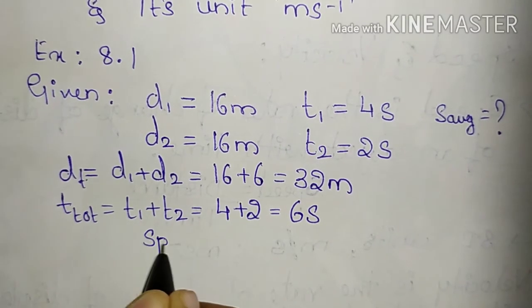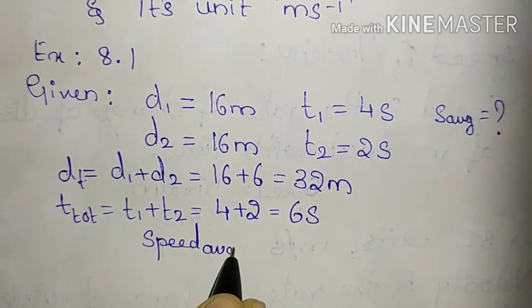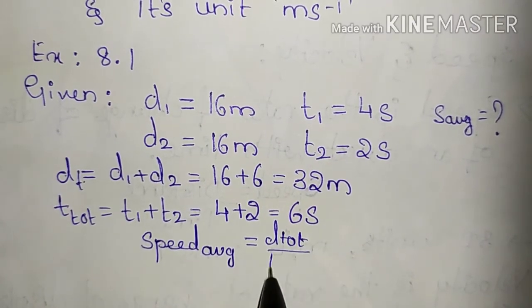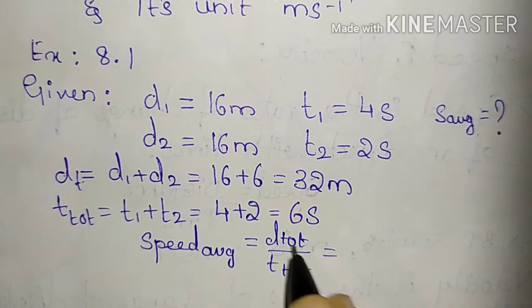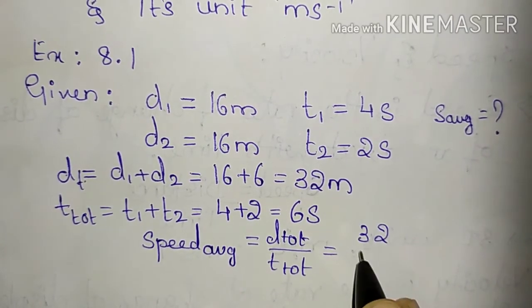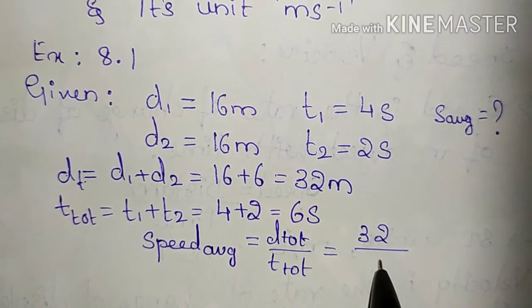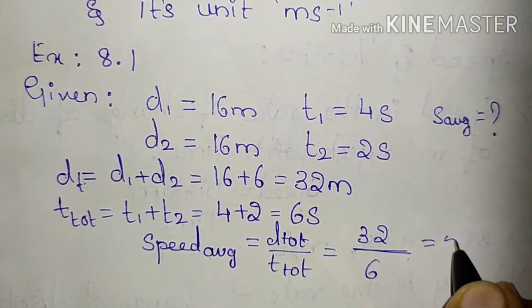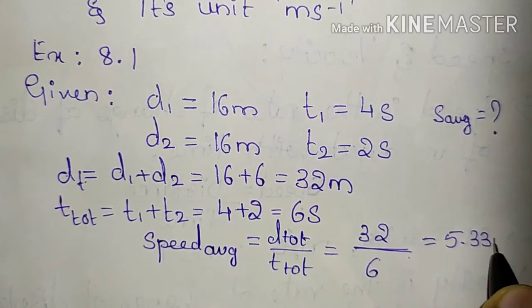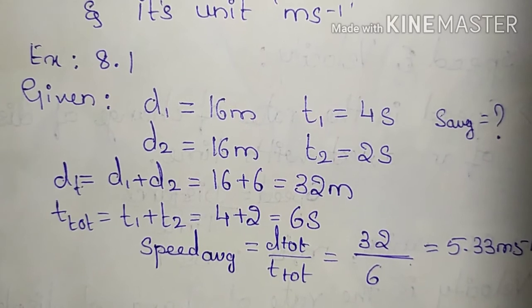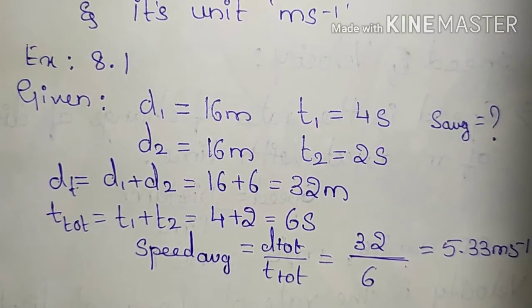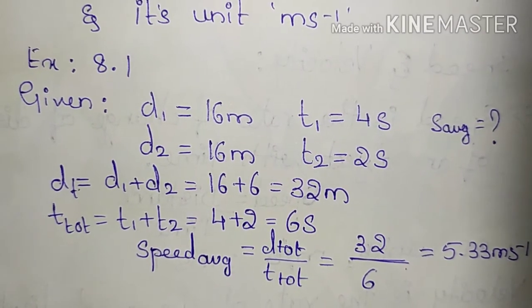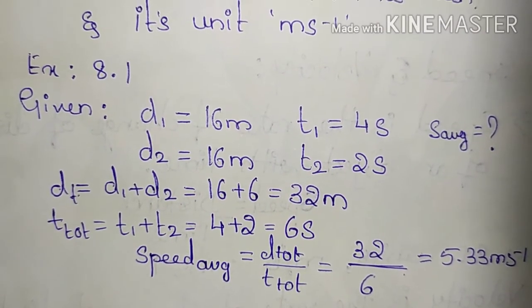So our average speed is equal to d total, total distance, by t total, total time taken. So d total is 32 meters and t total is 6 seconds. So on simplifying, we get 5.33 meter per second. This is the average speed of the object which traveled 16 meter in first 4 seconds and another 16 meter in next 2 seconds.